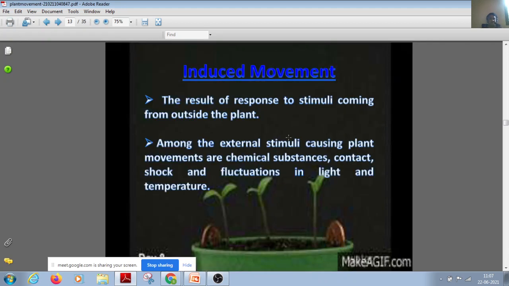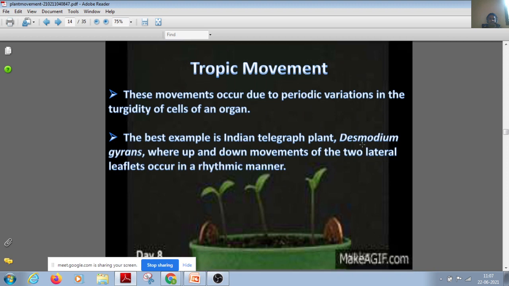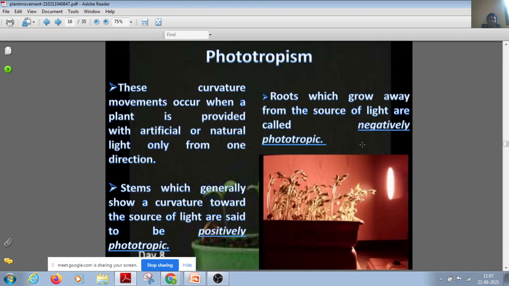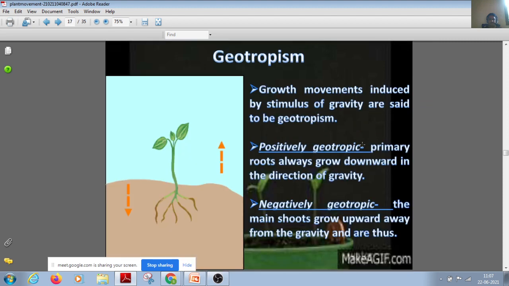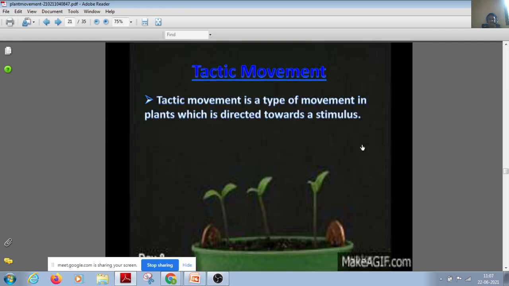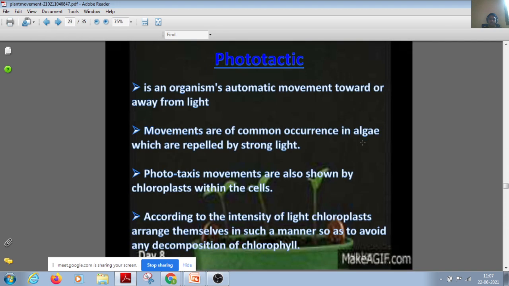Induced movements generally require outer pressure for the induction in the plant. This I explained: phototropism, geotropism, hydrotropism, chemotropism. The chemotactic, phototactic.